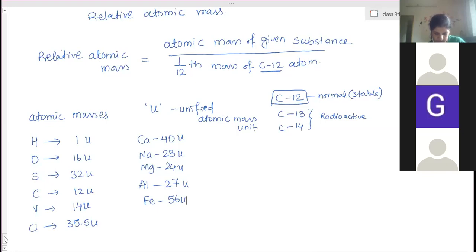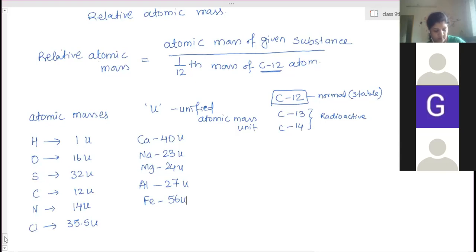Ma'am, why don't we write oxygen as 16? Yes, 16 U, because oxygen is 16 times heavier than hydrogen. Hydrogen being the lightest element, it was considered as the value 1.